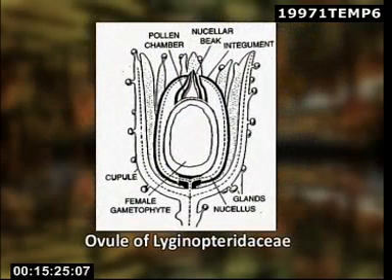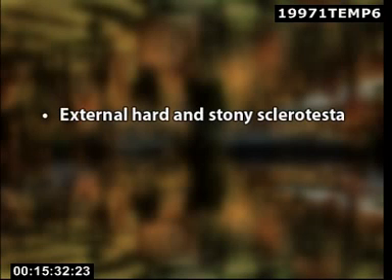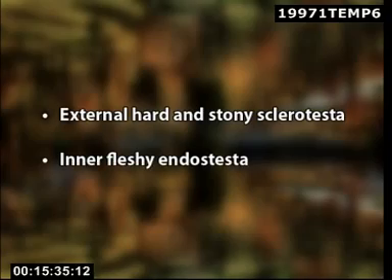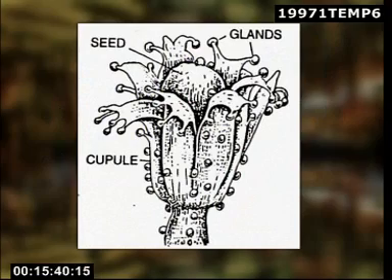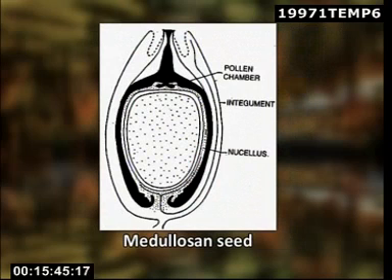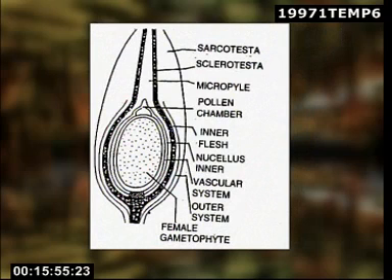Female reproductive organs. The ovule in family Lyginopteridaceae was barrel-shaped, radially symmetrical, with a single stout integument, which consisted of an external hard and stony sclerotesta and an inner fleshy endotesta. External to the integument, the ovule was partially enclosed by a lobed cupule. The Medullosan seeds were derived from an ovule with a single massive integument, which is distinguished into 2 seed coats, namely outer fleshy sarcotesta and an inner hard sclerotesta.